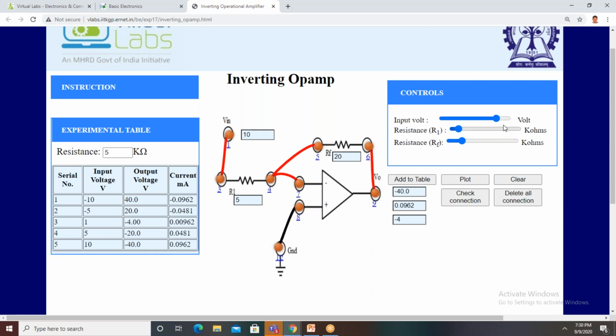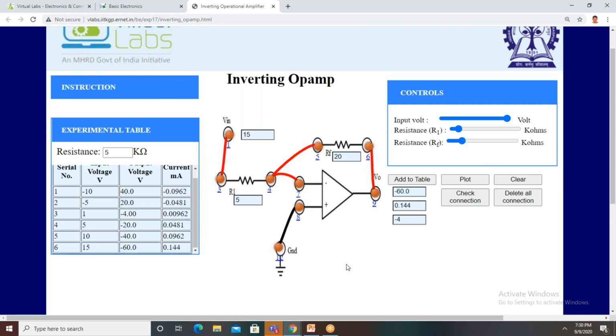This is the graph between output voltage and input voltage for different values. You can change either R1 or RF, and accordingly we get the output voltage. So this is the first experiment. If you want a printout, you click on printer. All the information is available on a single sheet. You can take the printout and place it in your record.